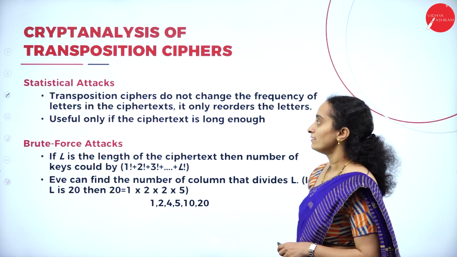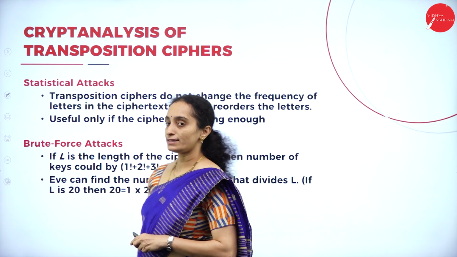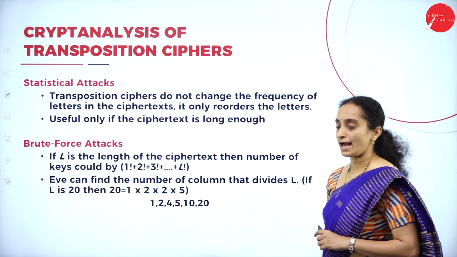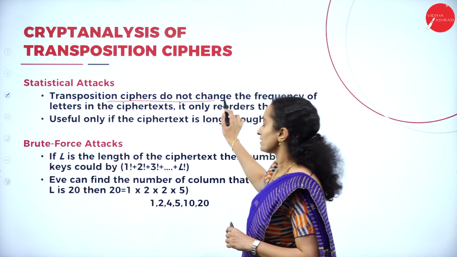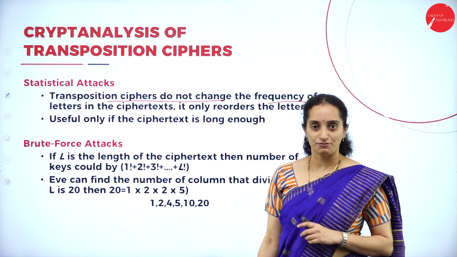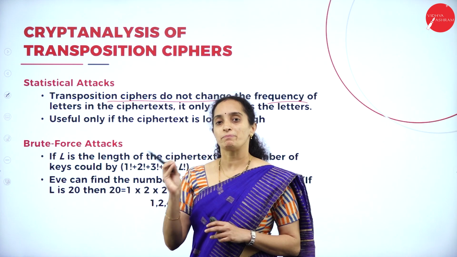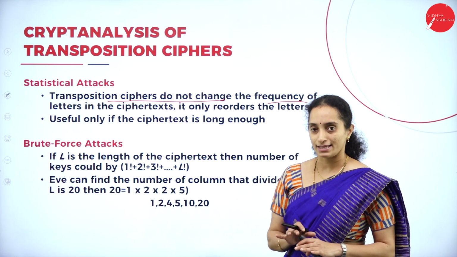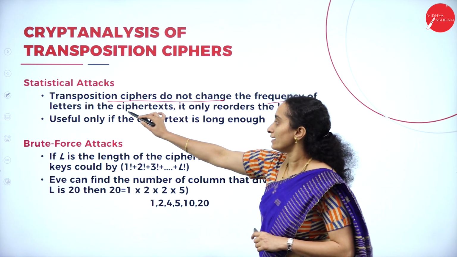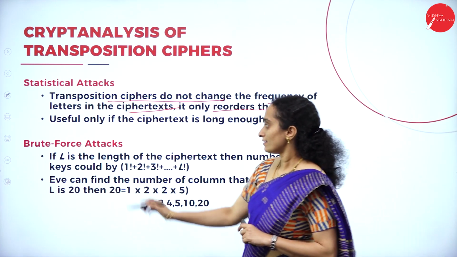Next we have the statistical attacks, the cryptanalysis of the transposition ciphers. When you look at the statistical attack, transposition ciphers do not change the frequency. You cannot change the frequency because you are just changing the position, isn't it? The frequency of repetition of a character will remain the same even though it is encrypted. It only reorders the letters.